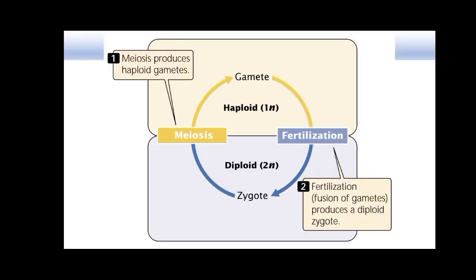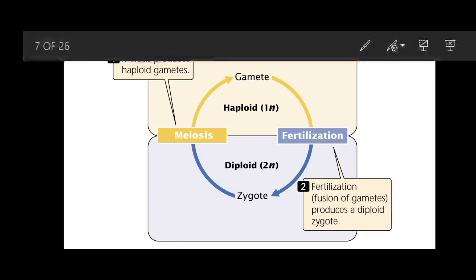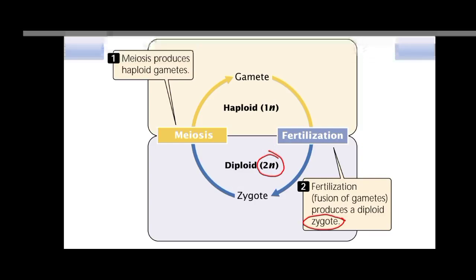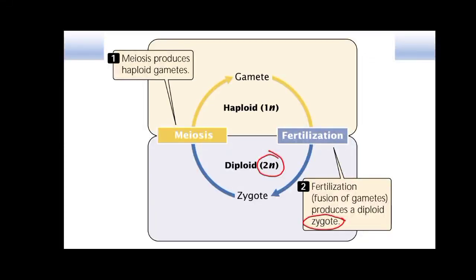In this figure you can easily understand that meiosis produces the haploid gametes, whereas in fertilization, when two gametes are fused, they produce the zygote and the 2n number is restored. So meiosis and fertilization alternate the haploid and diploid cells.